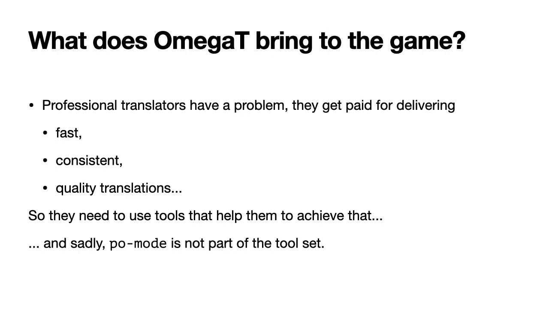So what does OmegaT bring to the game? Professional translators have to deliver fast, consistent, and quality translations. And we need to have proper tools to achieve that. I wish PO mode was part of the toolbox, but that's not the case, and it's a pity. So we have to use those CAT tools.